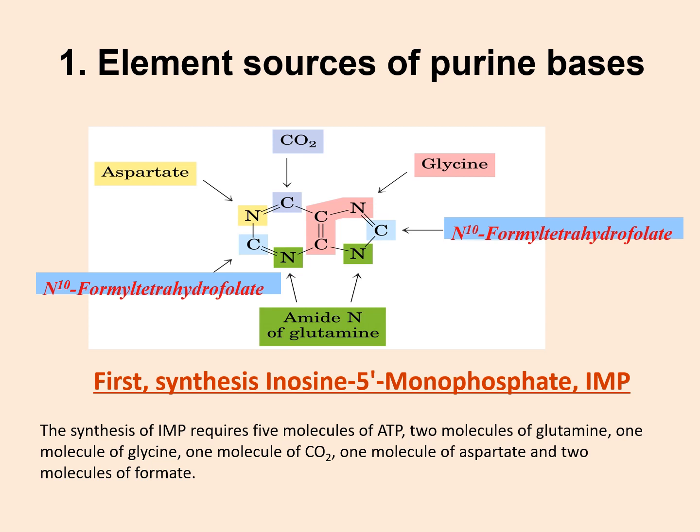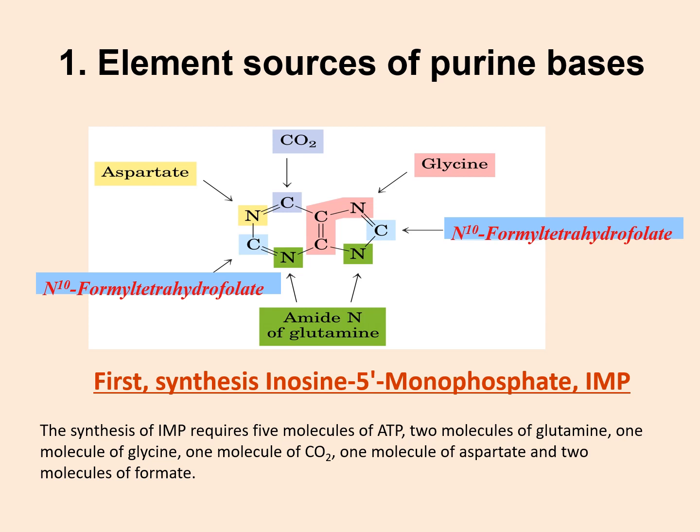Now let's take a look at the elemental sources of purine bases. So the purine base synthesis requires obviously ATP molecules. It also requires 2 molecules of glutamine, 1 molecule of glycine, 1 molecule of CO2, 1 molecule of aspartate and 2 molecules of formate.